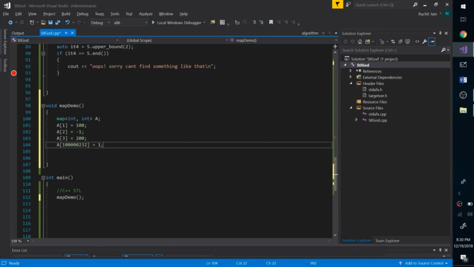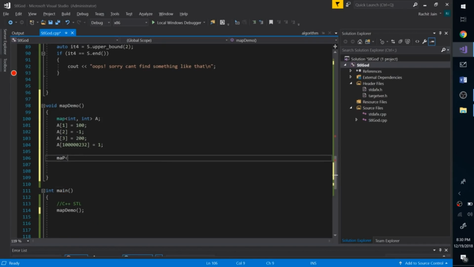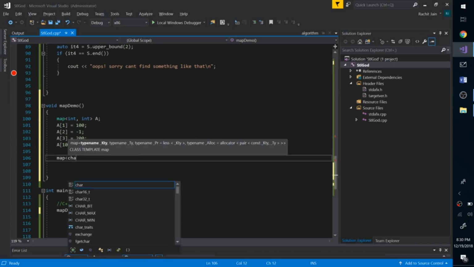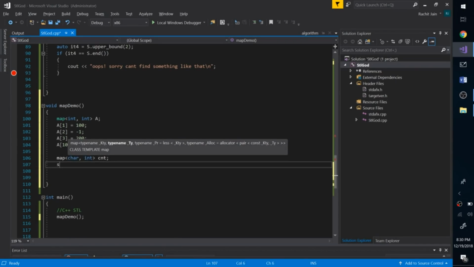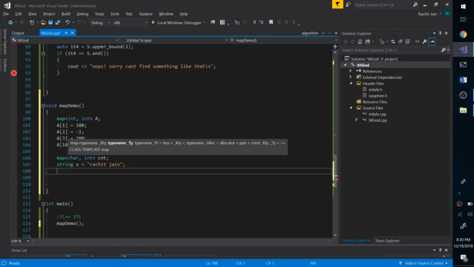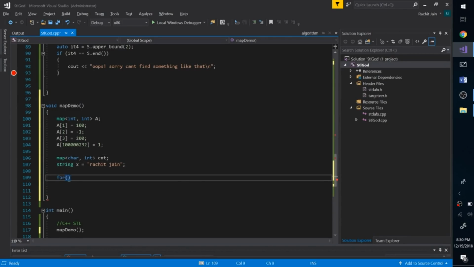We can also do something like map char to int, and let's call that count. And let's say we have a string x equal to, let's say, Rachit Jain. I'm so self-obsessed maybe. And then what we can do is iterate on our present string.